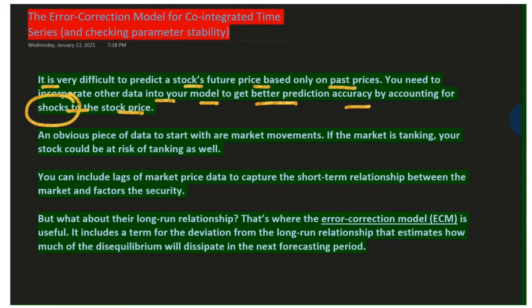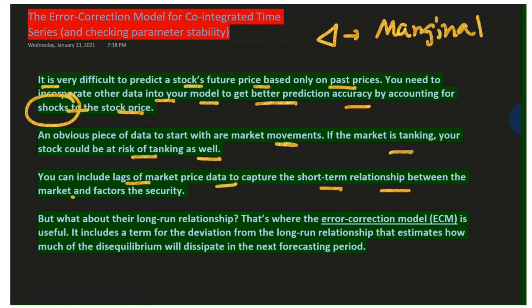An obvious piece of data to start with is market movements. That's what we are talking about. If the market is tanking, I mean shrinking or falling, due to the shock, your stock could be at risk of tanking as well. You can include lags of market price data to capture the short-run relationship between the market and factors. So we are talking about the difference, okay? And difference is something called the marginal effect in economics. So first difference is the marginal effect, okay?